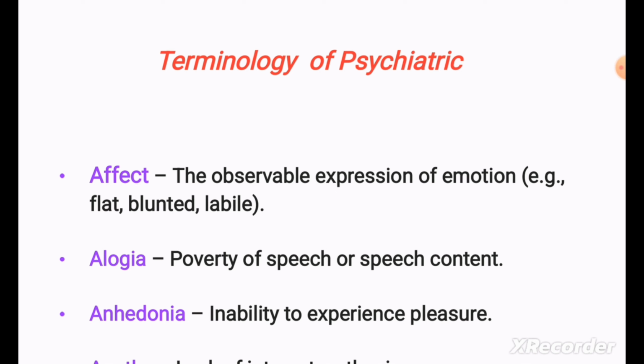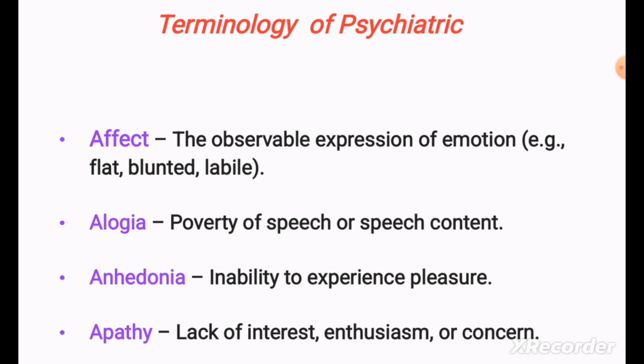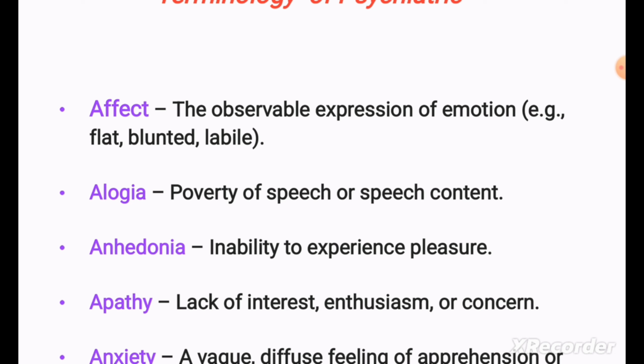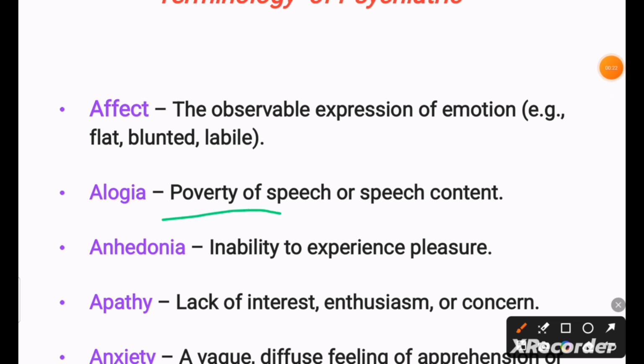Affect, the observable expression of emotion, for example flat, blunted and labile. Alogia means poverty of speech or speech content, and anhedonia means inability to experience pleasure.